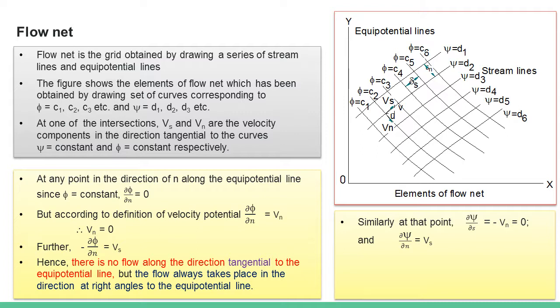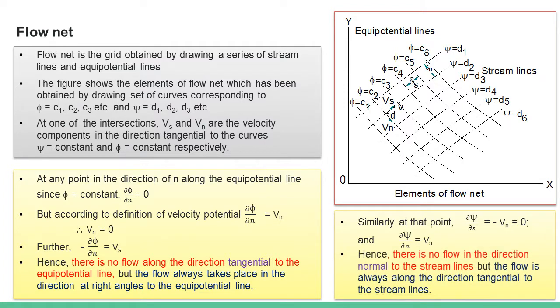Before going to this, you must understand that these streamlines and equipotential lines intersect each other, and they are at 90 degrees, or they are orthogonal to each other. Having this in mind, Vn and Vs are at right angles. So now dou psi by dou n should be equated to Vs, which is from the definition of stream function. From these two equations we can make sure that there is no flow in the direction normal to the streamline.